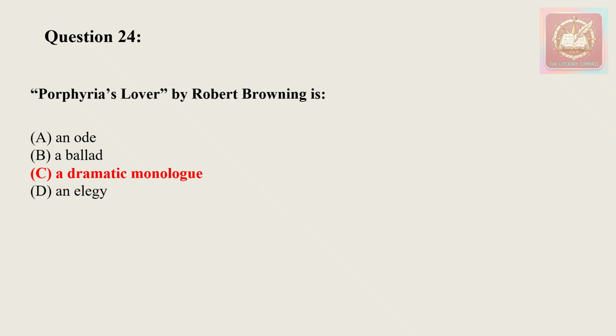Okay, so this particular work, Porphyria's Lover, is one of Robert Browning's earliest dramatic monologues. The poem is spoken entirely by an unnamed lover who recounts how he murders Porphyria by strangling her with her own hair because he believes that he can preserve a perfect moment of love forever.